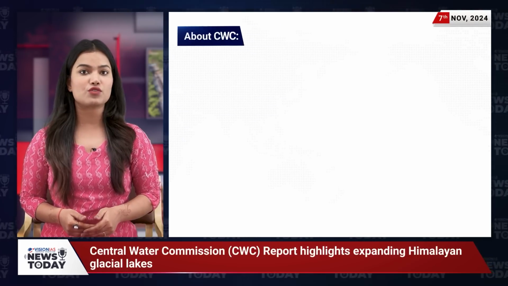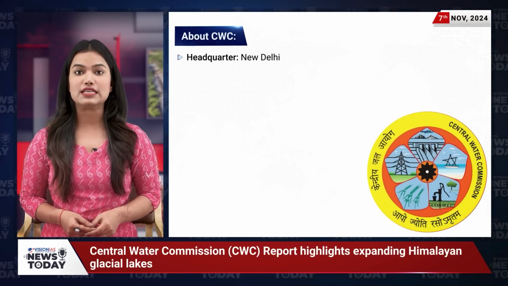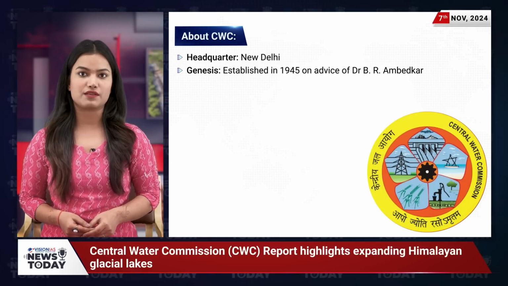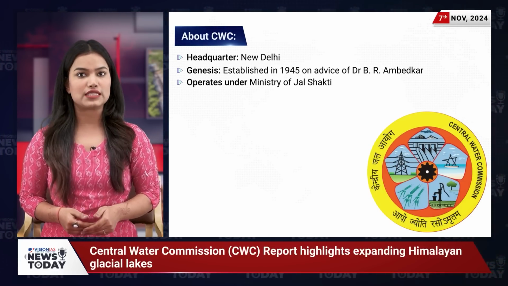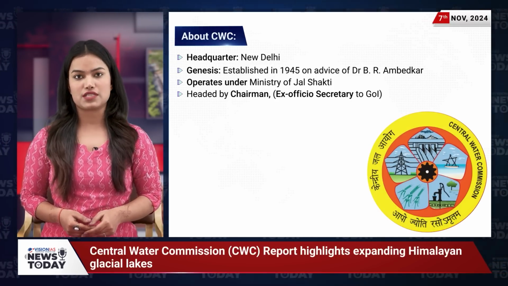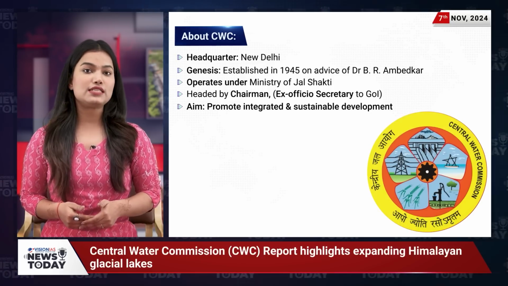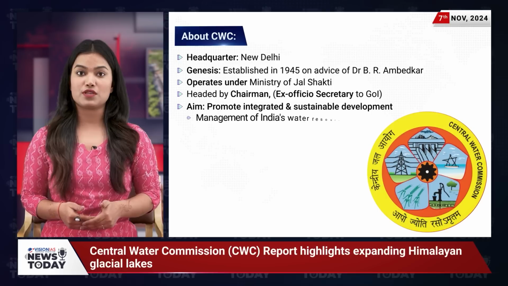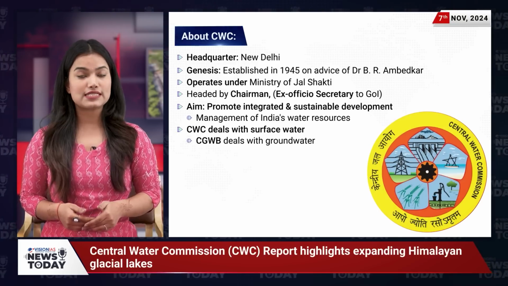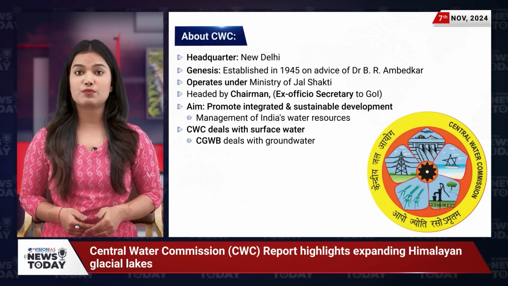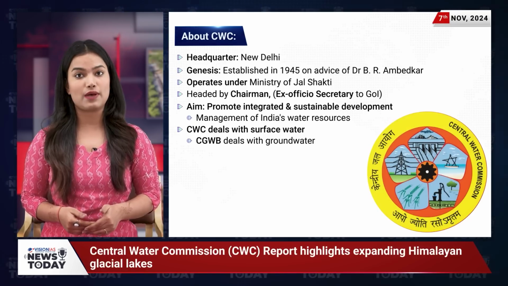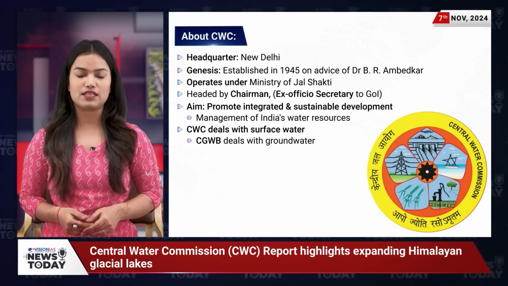Let's briefly touch on the Central Water Commission itself. Headquartered in New Delhi, the CWC was established in 1945 following the advice of Dr. B.R. Ambedkar. It operates under the Ministry of Jal Shakti and is headed by a chairman who serves as an ex officio secretary to the Government of India. The CWC's mission is to promote integrated and sustainable development and management of India's water resources, focusing solely on surface water, while groundwater is handled by the Central Groundwater Board. With this report, the CWC underscores the urgent need for enhanced monitoring and precautionary measures in the Himalayan region to safeguard both people and ecosystems.